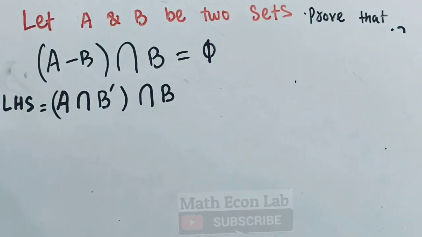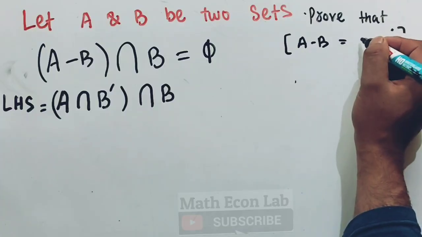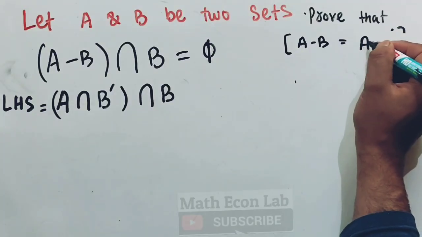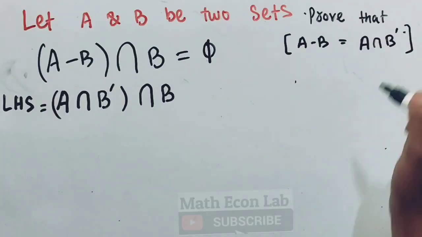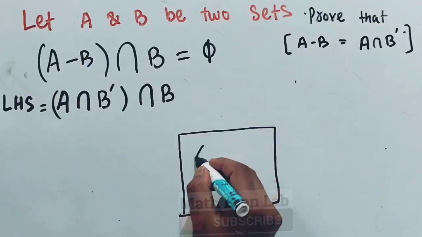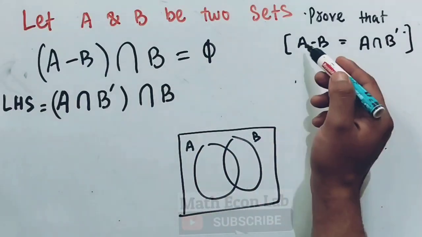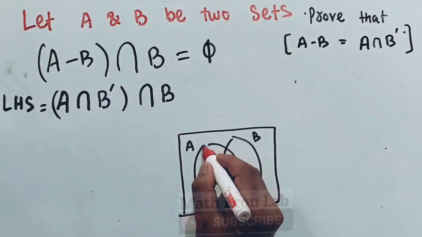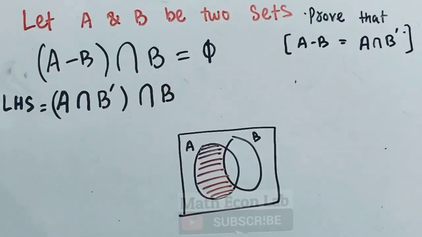So how do I arrive at this very result? We know that A minus B is equal to A intersection B complement. This is the property: minus is replaced by intersection and B by B complement. Now we can show it on a graph also. Let us suppose we have set A and set B. Now what is A minus B? A minus B is the elements which are only in A. So this is our A minus B.